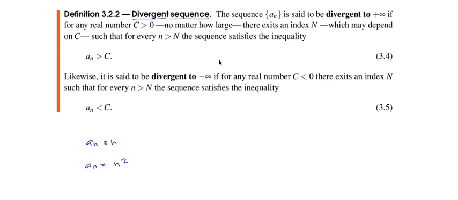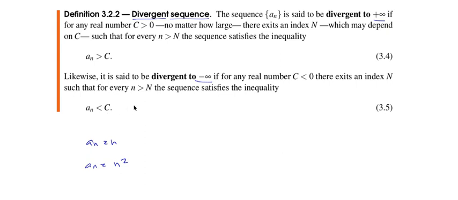Okay? So we say that the sequence a sub n is divergent to plus infinity if for any real number c greater than 0, it doesn't matter how large c is, there exists an index capital N, which may depend on c, just like before, such that for every n greater than capital N, the sequence satisfies the inequality a sub n greater than c. Okay. And likewise, it is said to be divergent to minus infinity if for every real number c smaller than 0, there exists an index capital N, such that for every n greater than capital N, the sequence satisfies the inequality a sub n smaller than c.